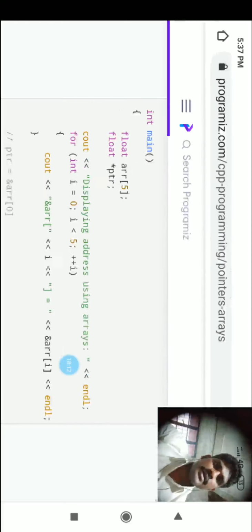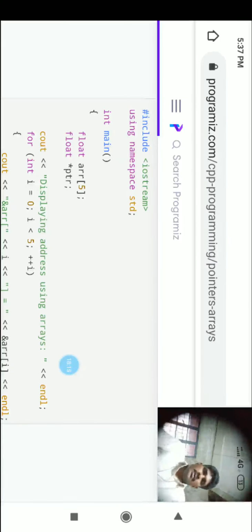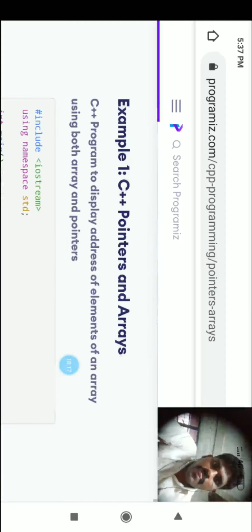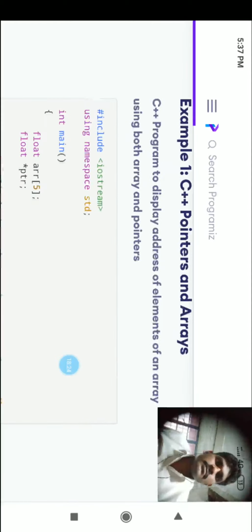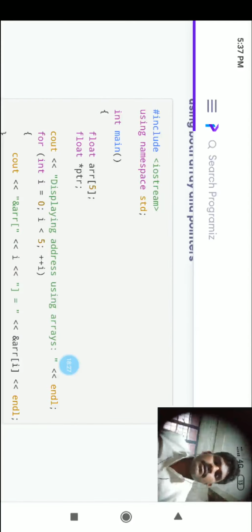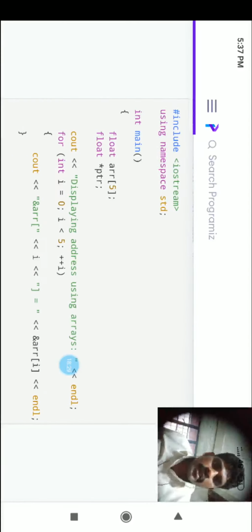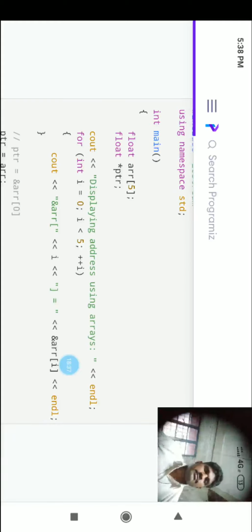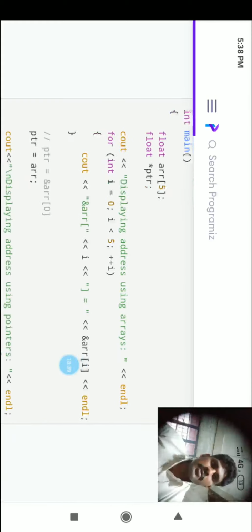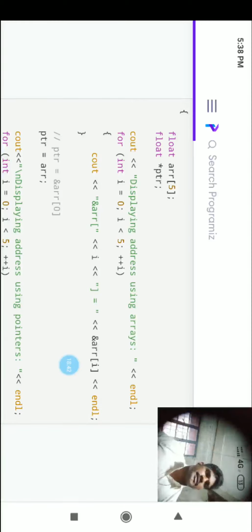We will see a program here. What is this program? This is a C++ program on pointers and arrays. Look at float array[5], so the array size is 5. Then float star ptr, a float pointer variable. Then cout displays the addresses. For int i equal to 0, i less than 5, i plus plus, using the for loop here.